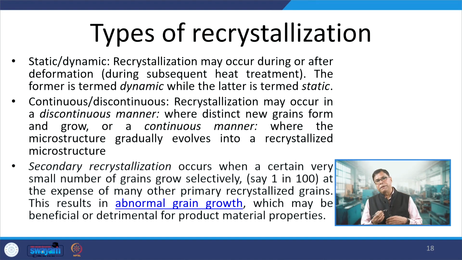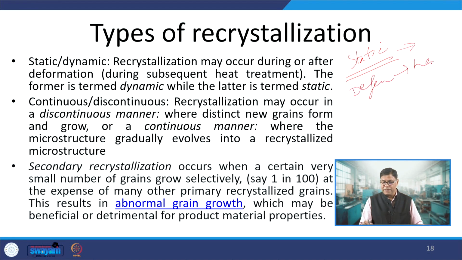Now, depending upon the condition when the recrystallization is happening and the way by which it is happening, there are various types of recrystallization. One is static recrystallization. The deformed metal is exposed to higher temperature, then new grains are formed after the deformation. The material has been deformed and it is subjected to heating after the deformation. Then formation of new grains leads to recrystallization, and this is termed static recrystallization.